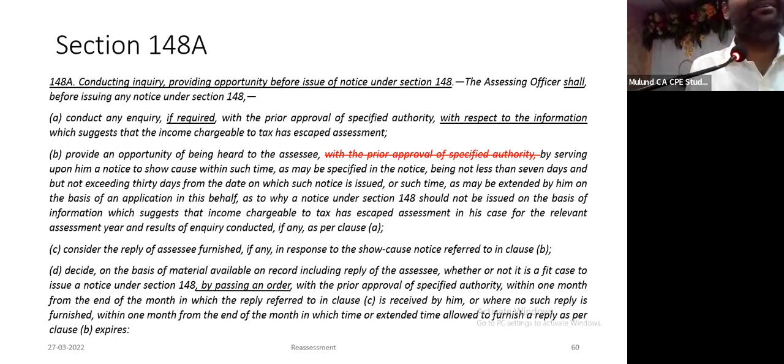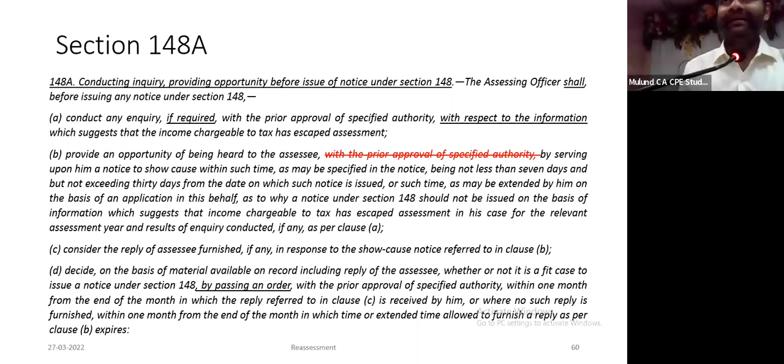You have to give personal hearing to the assessee to make objections. You have to pass a reasoned order disposing the objections. Clearly, under 148A, simply stating हमको ये information मिला है, इतना income escaping assessment है, you file a reply, is not a valid notice. Please ask for all the documentary evidences which they have. In all probability, उनके पास कुछ नहीं रहेगा. They are simply proceeding on the basis of information available on the insight portal.